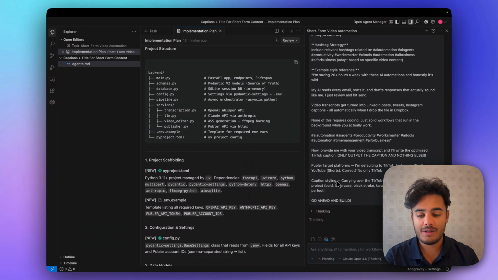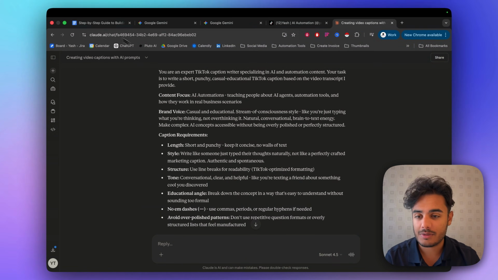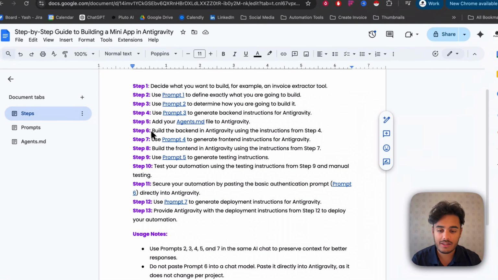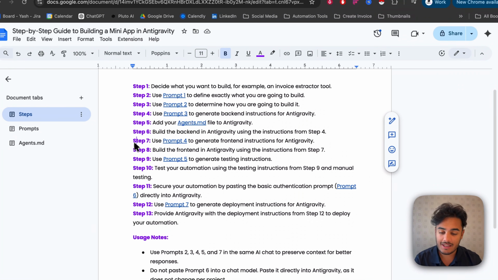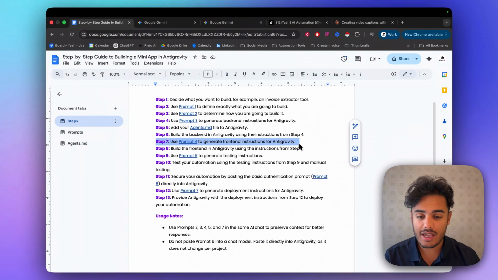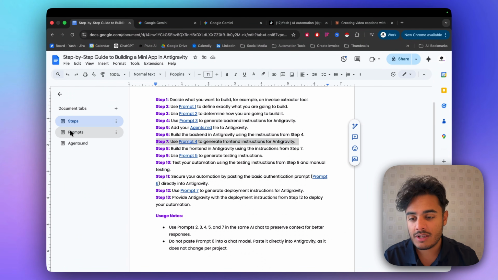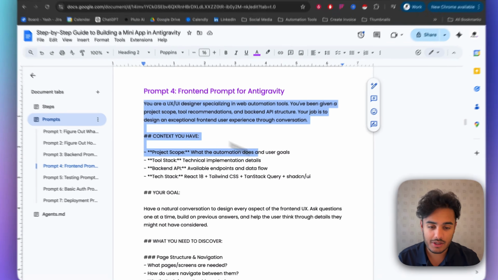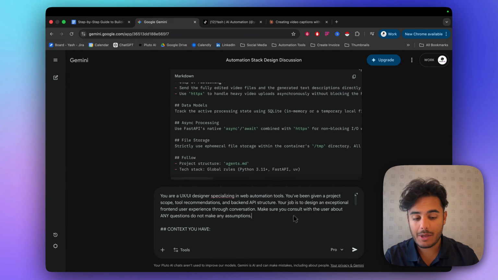And while that's happening, we can go and do another step, and that is to go and create the front end prompt. So if we go over to our step-by-step guide and flick over to here, we are doing step number 6 right now, and we can keep super productive and do step number 7 as well. And this is going to be to use our prompt 4 to generate front end instructions. So let's go over to our prompts over here, click on this, and let's copy over prompt number 4. And here we go, here's prompt number 4.